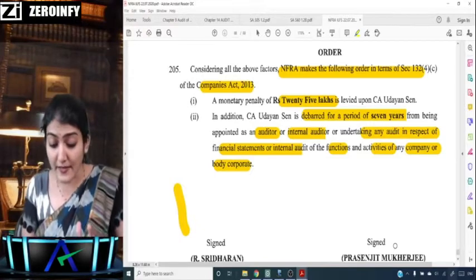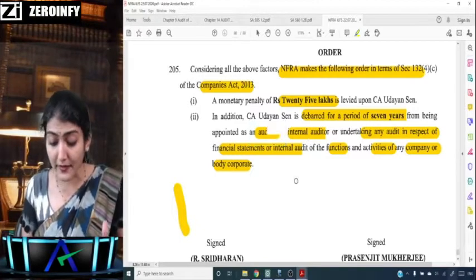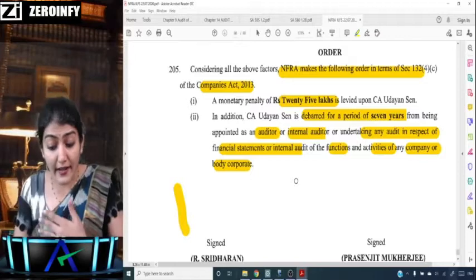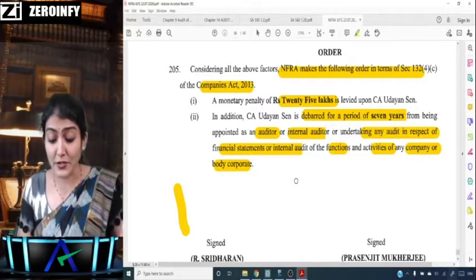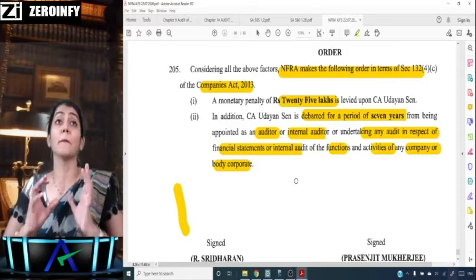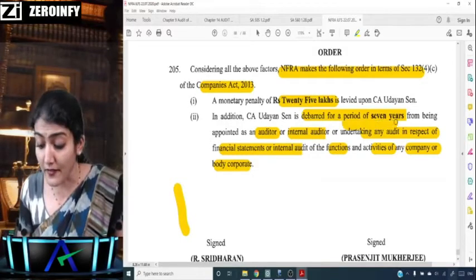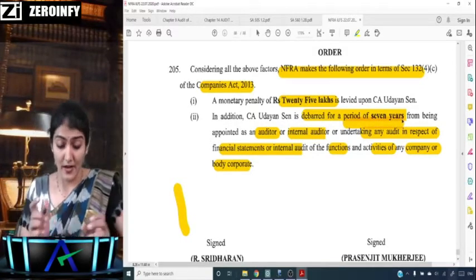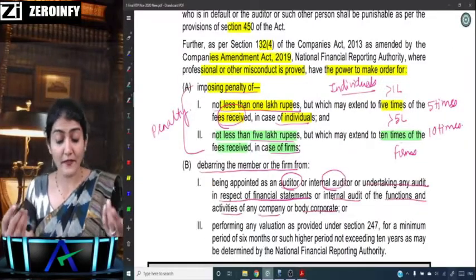Did we see the same wordings over here? Auditor, internal auditor, or undertaking any audit in respect of financial statements or internal audit of the functions and activities of any company or body corporate. Here it says for a period of 7 years. So here the order has been passed for 7 years.